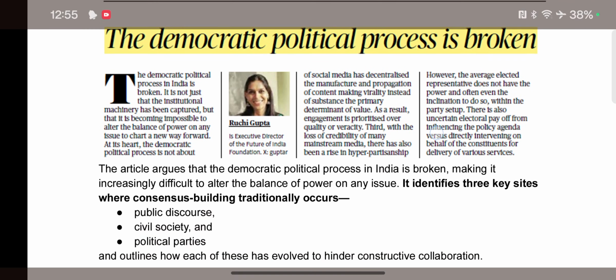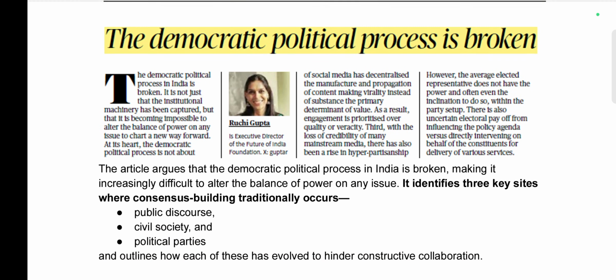Next one, The Democratic Political Process Is Broken. This is an important article to understand the democratic political process in India. It talks about where consensus building traditionally occurs in a country.